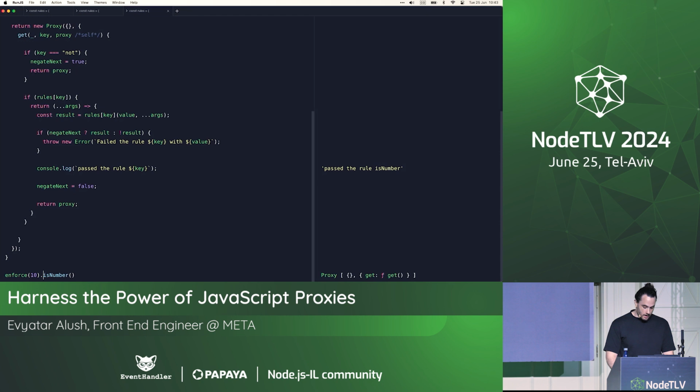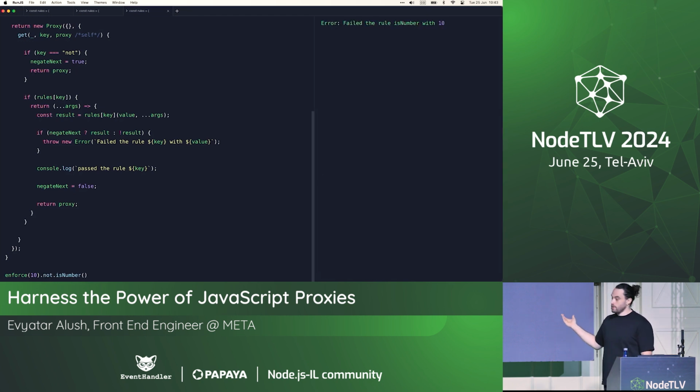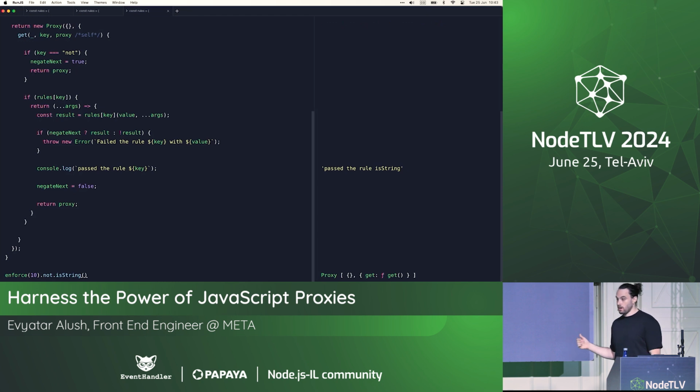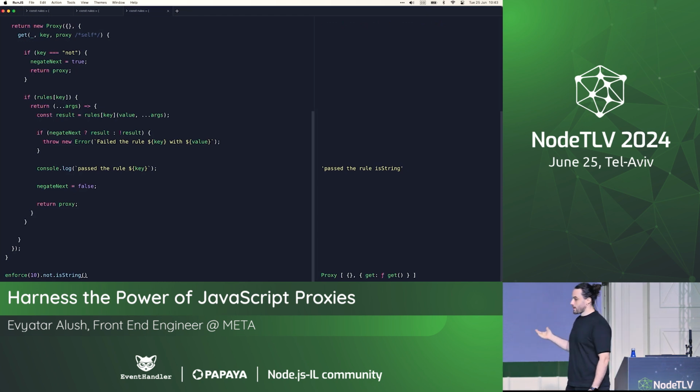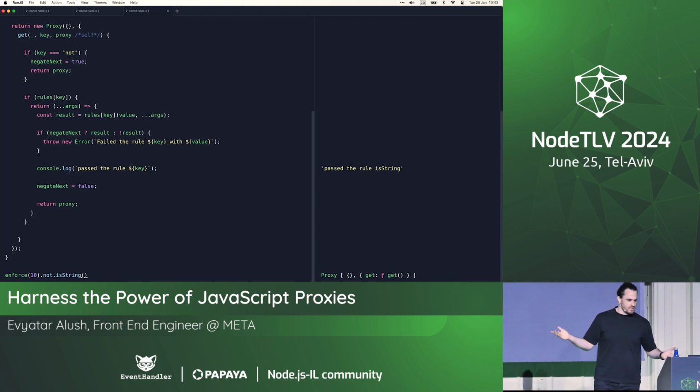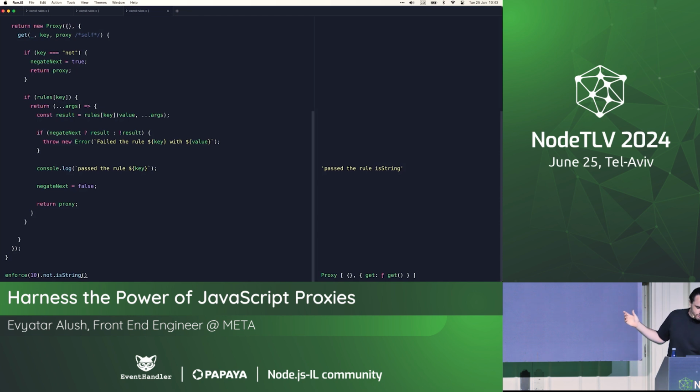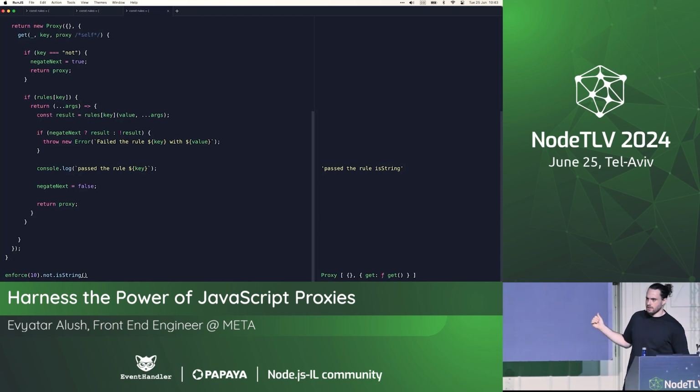Enforce 10 not is number, and we're failing because, well, it's not is number. And let's try again, not is string, and it's passing because, well, not works as expected. Cool, so now it's around 14 lines and it's already working, and let's try to chain more stuff.